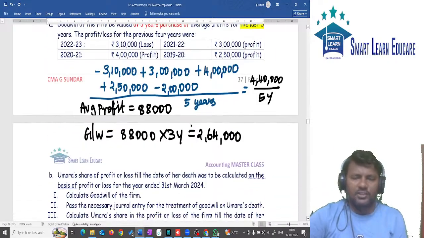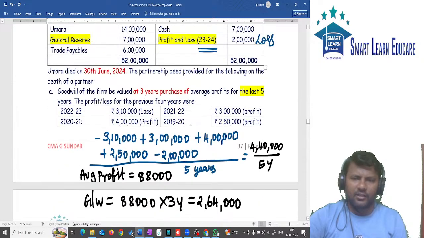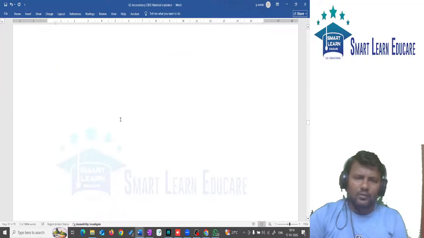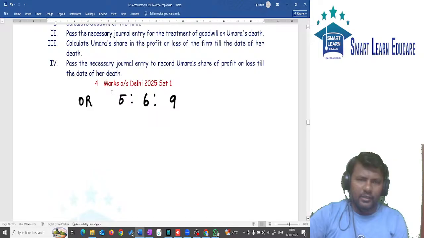So how to pass the journal entry? Very simple: gaining partners to sacrificing partner. First the ratio is required. What is the old ratio? The old ratio is 5:6:9.